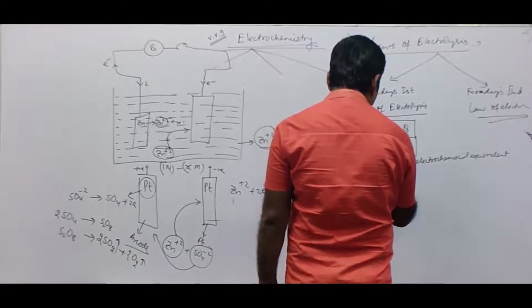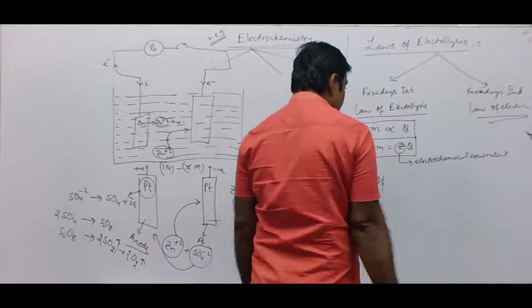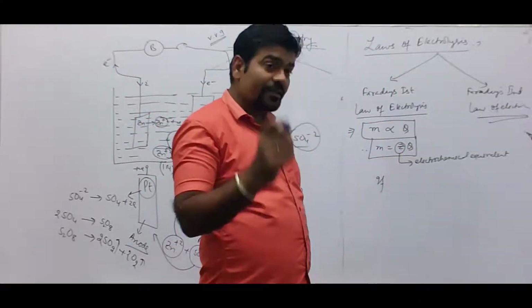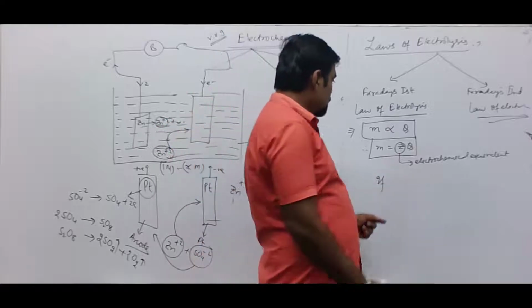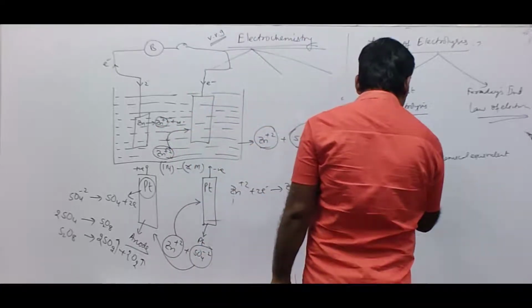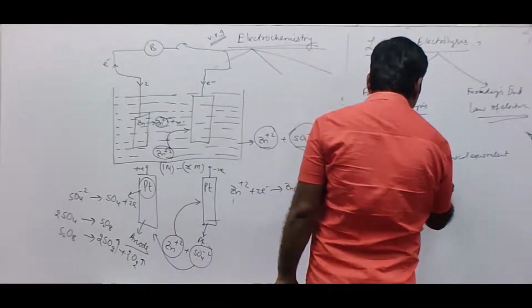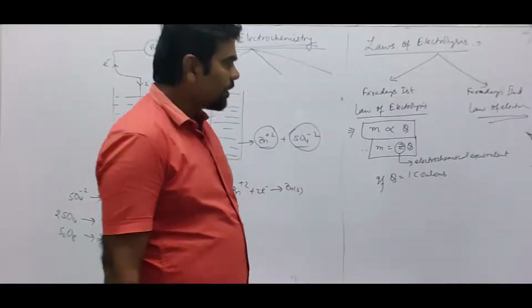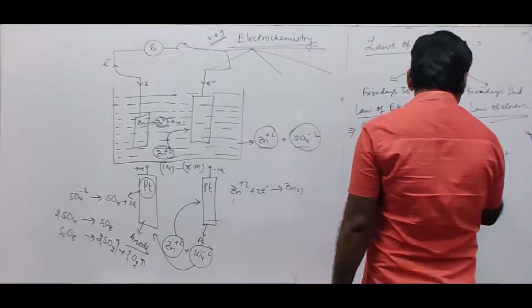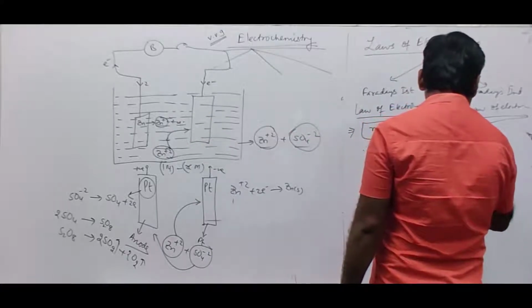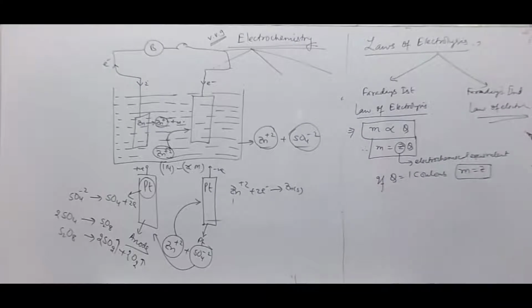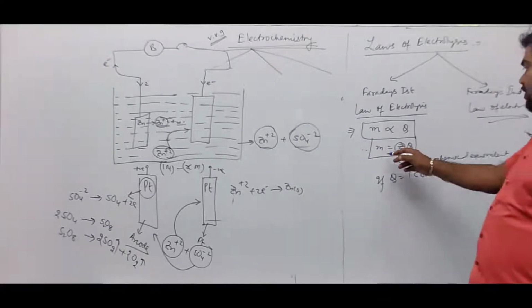M is equal to Z into Q. So, if Q is equal to 1 coulomb, then the mass deposited is equal to Z.